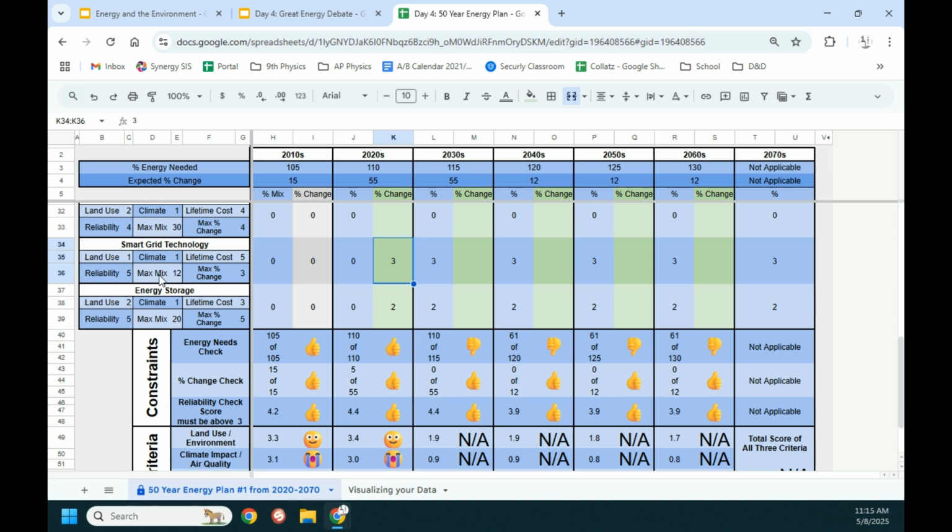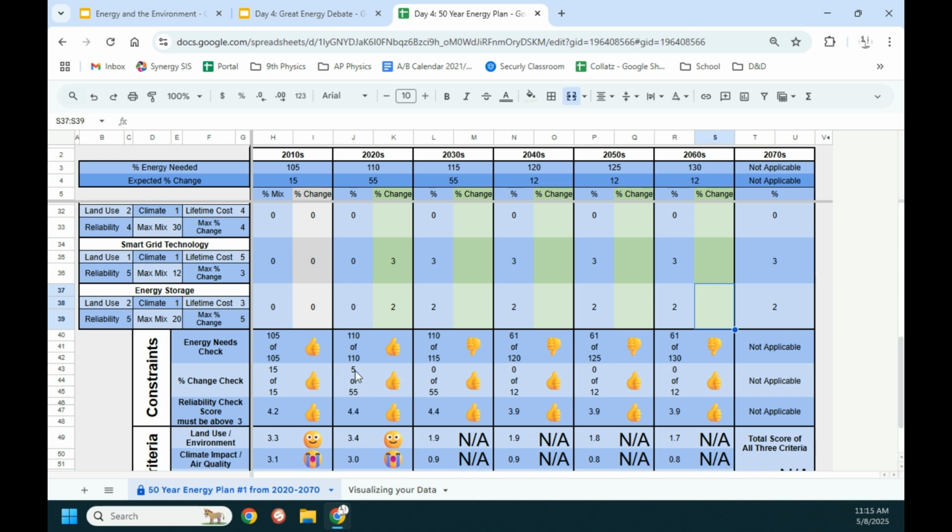important, like this maximum is 12% for smart grid, maximum of 20% for energy storage. So the most that you can possibly get down the road is going to be that 20. So you can kind of think about, like, if you do 5 each year for that, right, you would eventually sort of run into problems because now you're at 25 and that's going to give you an error at the end. So again, you want to kind of mix and match things to decide how you want them. Just keep in mind those maximum values that you're going to want to look at.